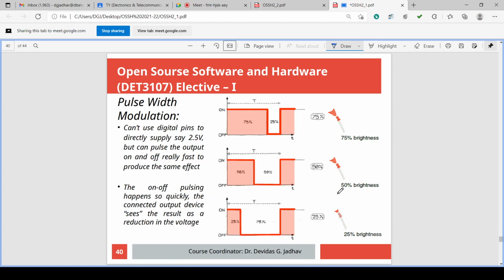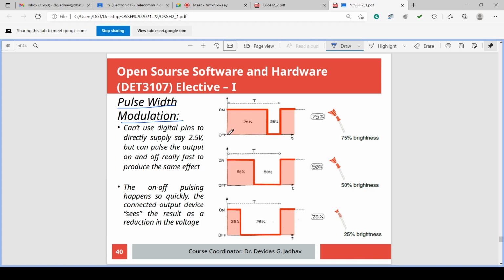And the same thing is shown here, just to understand what pulse width modulation is. This figure is very self-explanatory. This is PWM, pulse width modulation. If you look at this figure very carefully, you will understand the concept of pulse width modulation. Okay. So what is pulse width modulation?